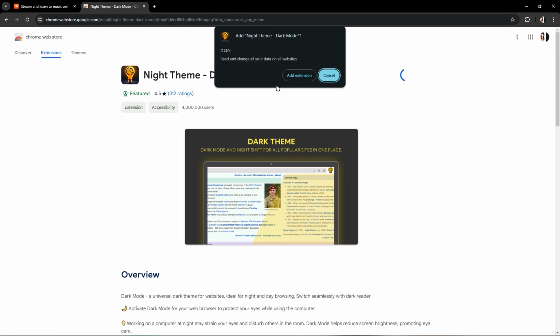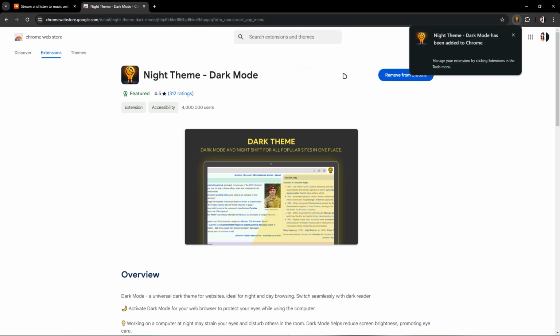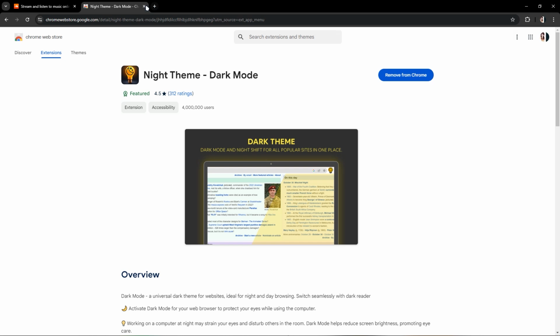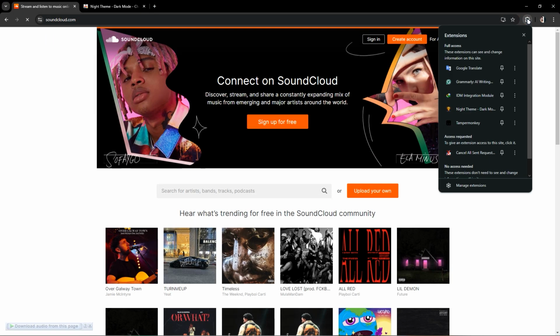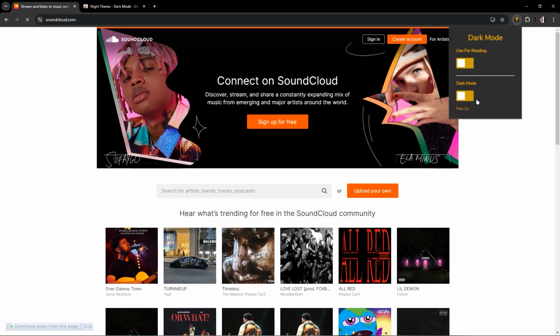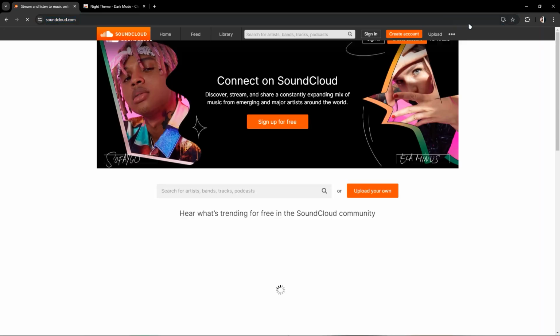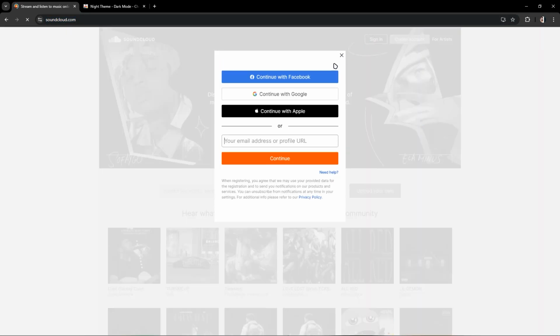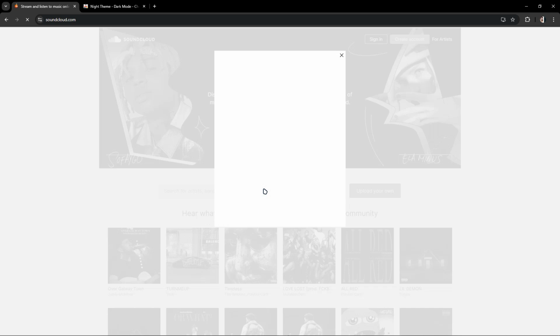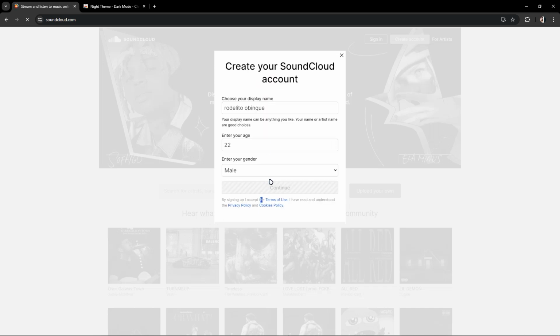And once it's done, just add extension. And once you have completed that, Night Theme is added to your extensions in Chrome. As you can see, we can also use that later. But furthermore, I have to log in to my SoundCloud, for example.